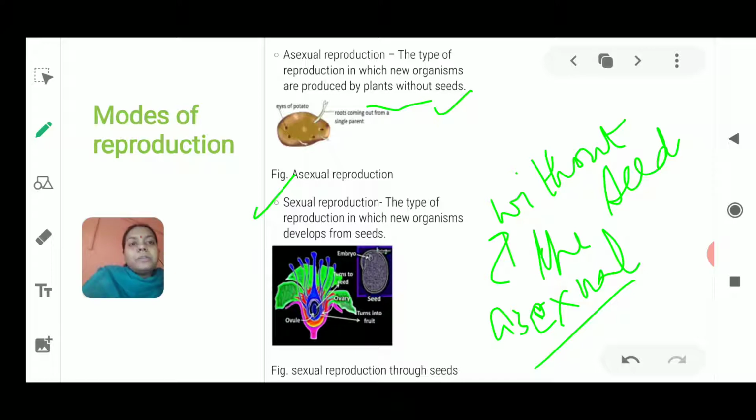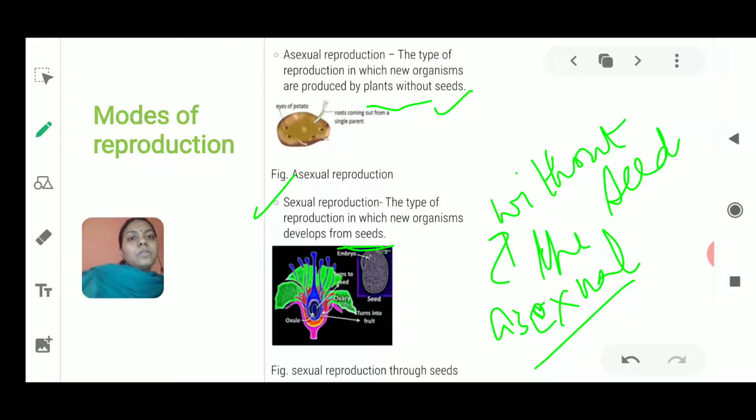And sexual mode of reproduction means the new generation, the new organisms, are going to develop with the help of seeds. So these are the two major types of reproduction we need to study in this chapter. There are certain other modes, but these two are the main ones: the asexual mode and the sexual mode of reproduction.